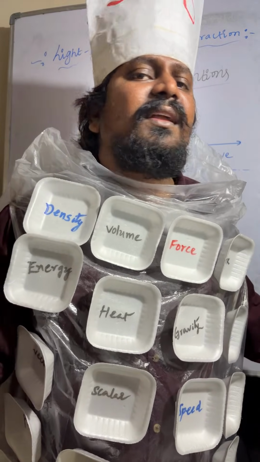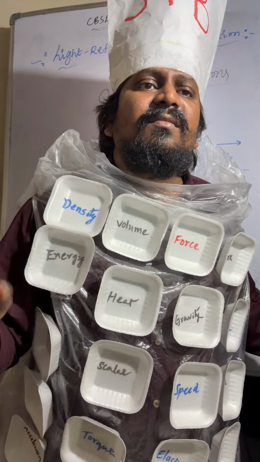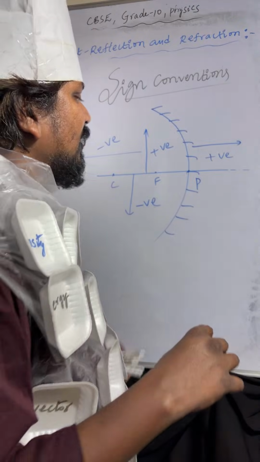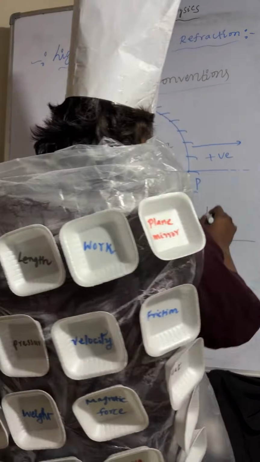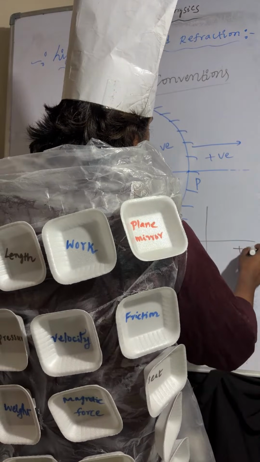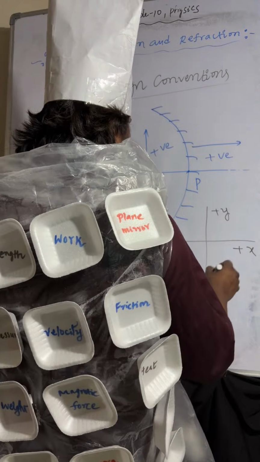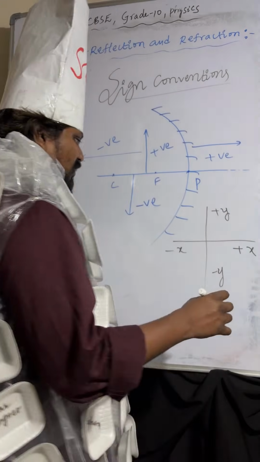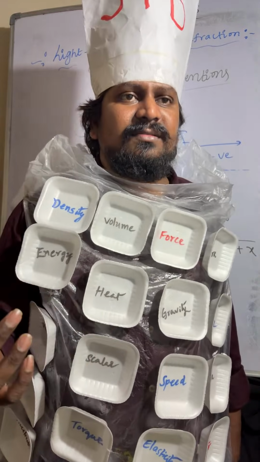New Cartesian sign convention. So here you can see positive x-axis, negative x-axis, positive y-axis, negative y-axis. Sign conventions with respect to coordinate axis.